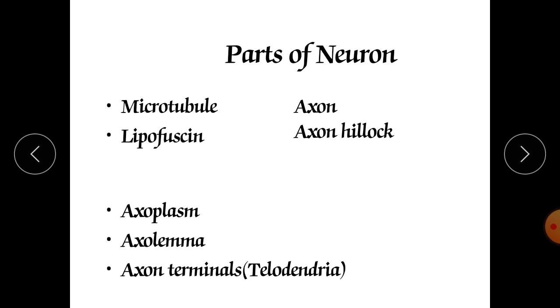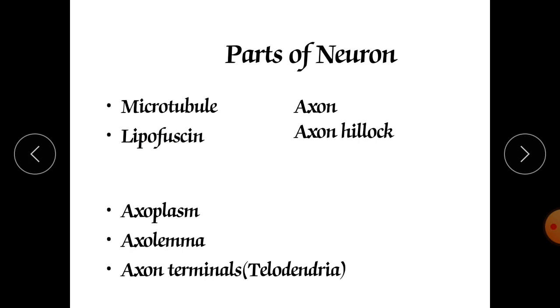So here are the microtubules. Microtubules are responsible for movement, and they give shape and strength to the neuronal cells. They are also formed from a bunch of filaments. Lipofuscin is the typical pigment which gives color to your neuron and its cytoplasm, and it is solely responsible for their typical color.